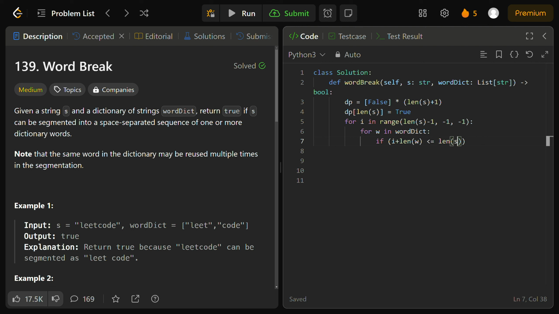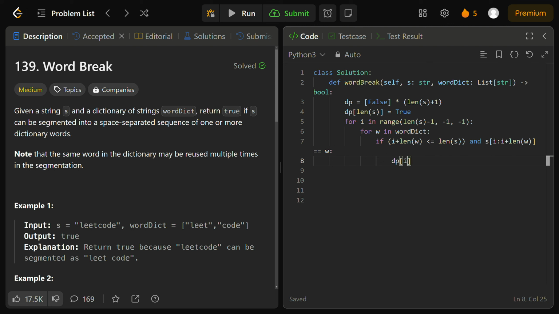Basically what that's saying is if it's in bounds, if we actually use this word from the dictionary at this current index i for this current segmentation, and s starting from index i, and this is some list slicing in Python, up until i plus the length of the current word w, if that's equal to our actual word w, meaning we're using this word from our word dictionary and it's in bounds,